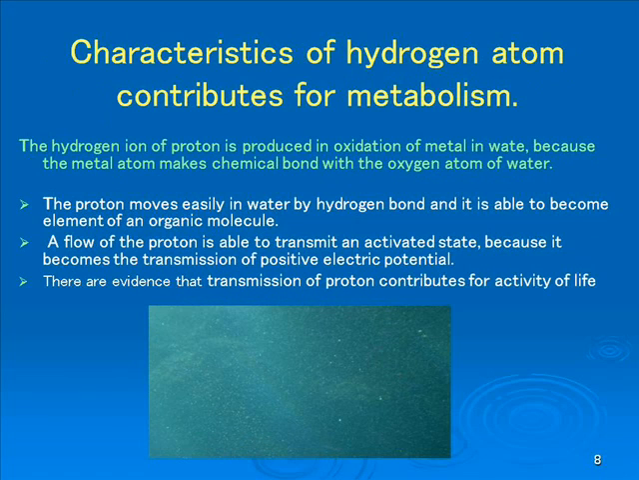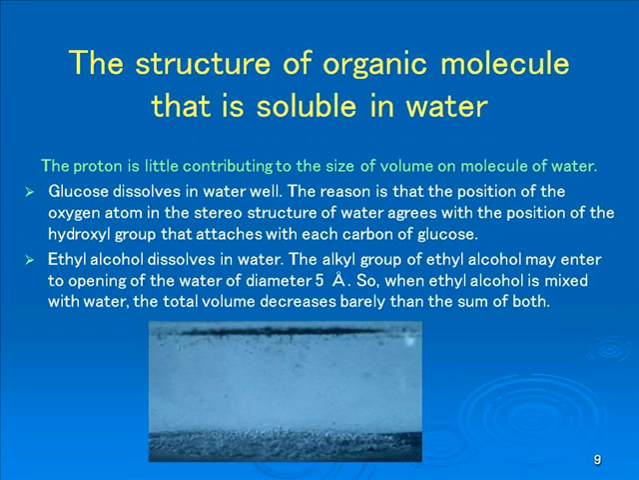Hydrogen is produced at the oxidation of metal in water, because the metal atom makes a chemical bond to the oxygen atom of the water. The ion of hydrogen does not have an electron. It moves easily through water by hydrogen bonds, and it is able to become an element of an organic molecule. A flow of protons is able to transmit an activated state.